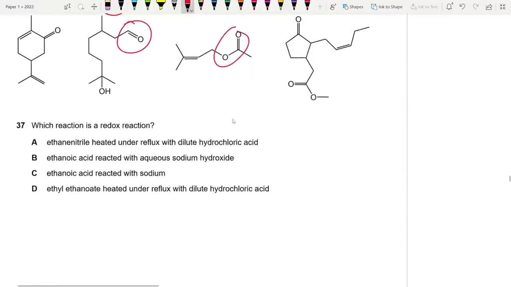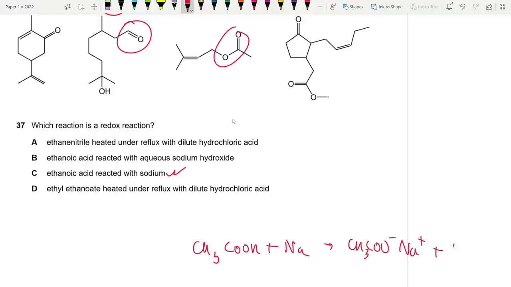37. Which reaction is a redox reaction? So I can directly see it with my eyes. Ethanoic acid. Basically, remember, acid plus metal is a redox reaction. CH3COOH plus Na reacts to form CH3COO minus Na plus and hydrogen gas. So basically, yeah, acid plus metal is redox. Oxidation number of sodium changes from 0 to +1. What about the other ones?